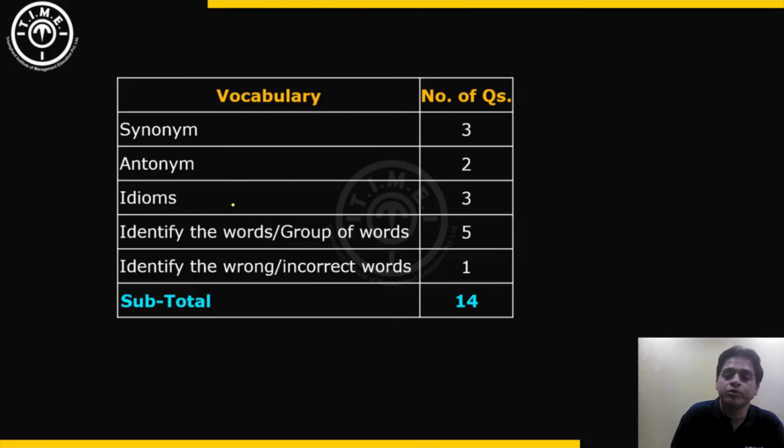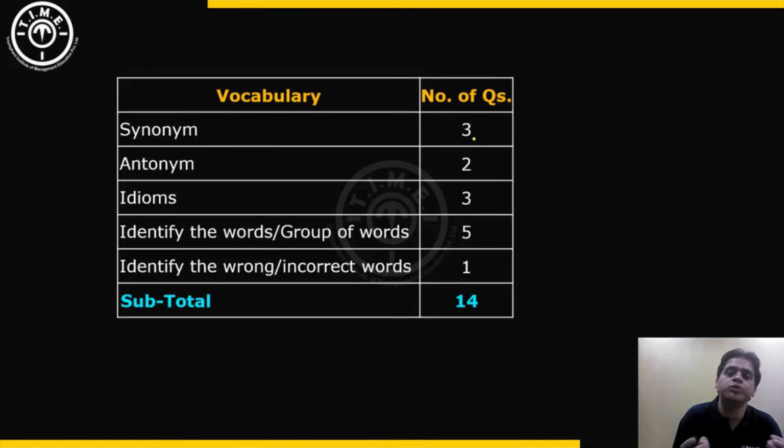The vocabulary questions, which were 14 in number, were subdivided into these 5 question types. So synonyms means what? Same meaning words. So these were very fast to attempt. So in terms of time taken, it will be hardly a few seconds that will be required to attempt it. The words that were given to identify the same meaning words were not very difficult, and the options also made it pretty easy to identify which is the synonym.